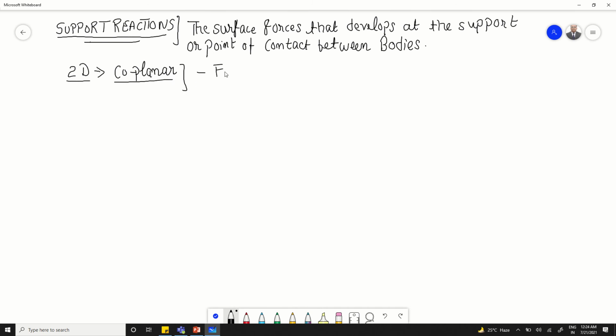One is the fixed support. The best example of a fixed support, if you know from engineering mechanics, is the cantilever beam.